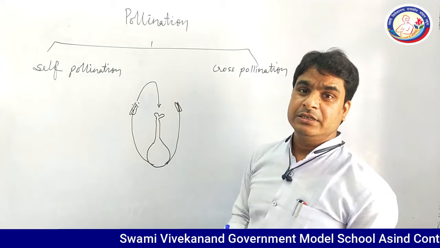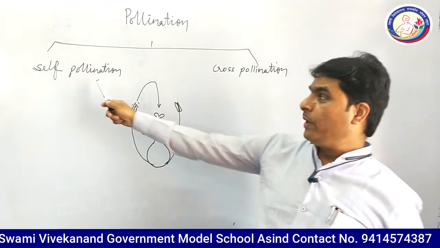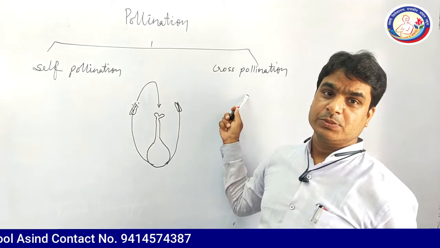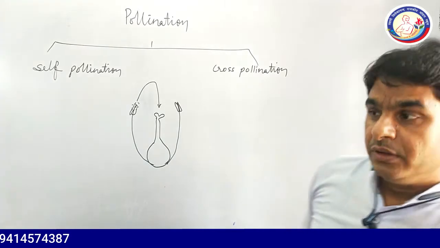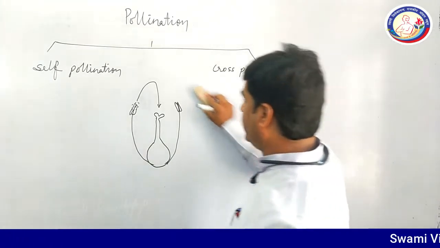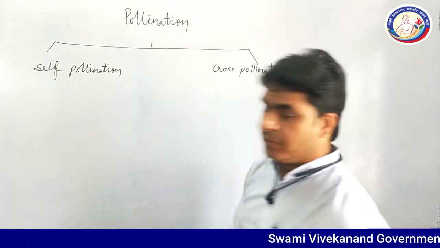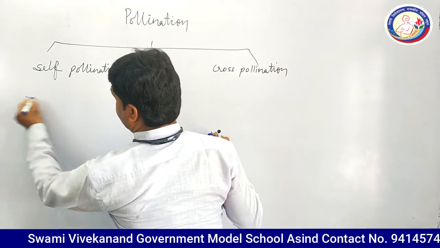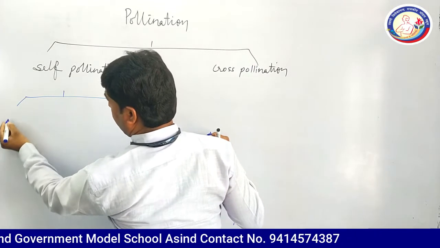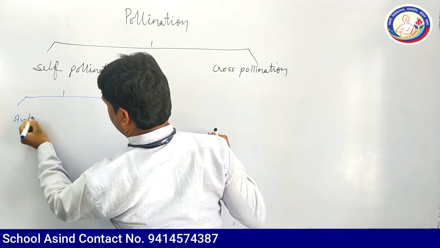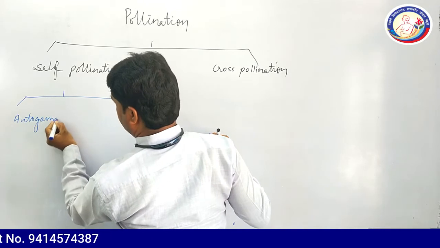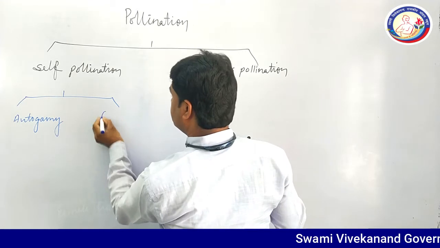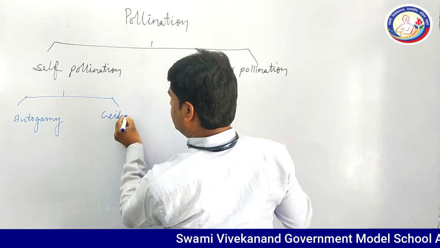Pollination is further subdivided into two parts: self-pollination and cross-pollination. As far as self-pollination is concerned, again it is divided into two parts: autogamy and geitonogamy.